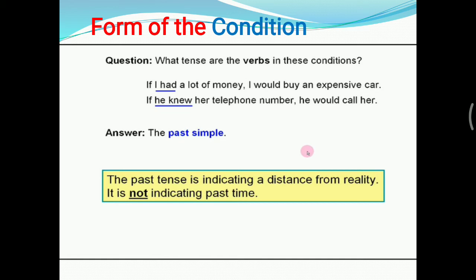It is indicating that the condition, the situation, is not real. The past tense here is not indicating past time. Yeah, you got it? Let's go on.